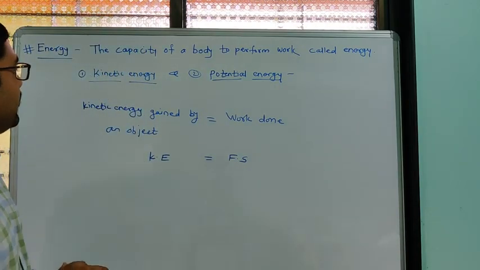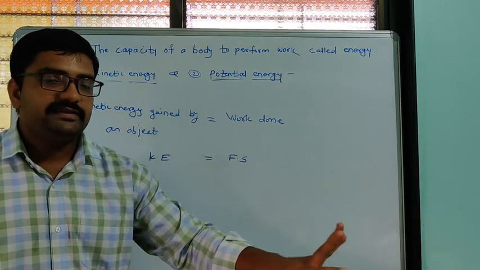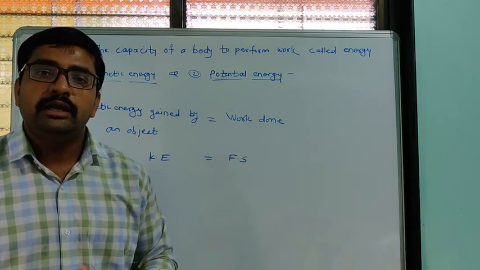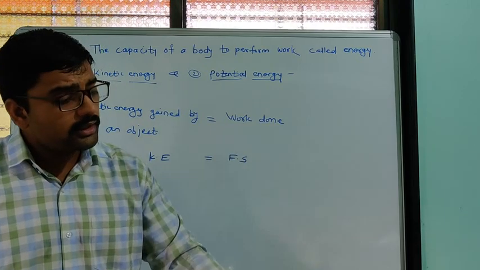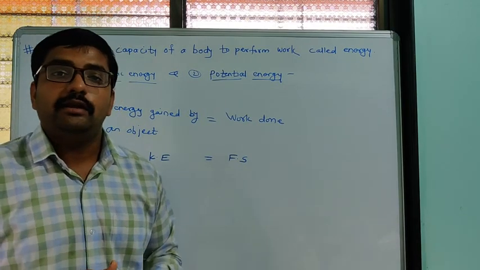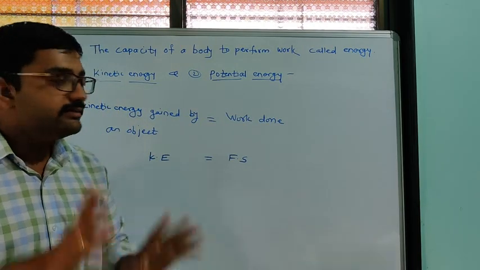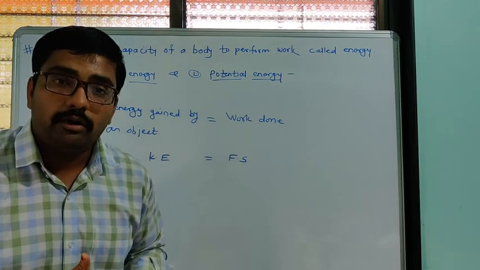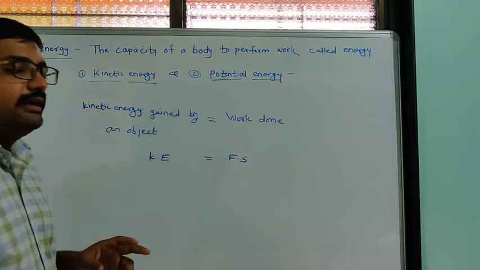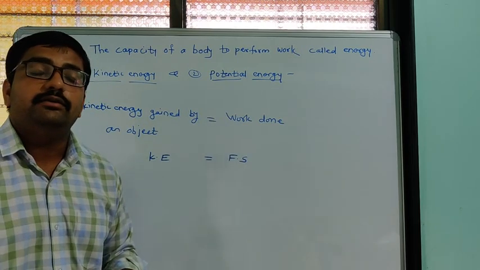So we can say that kinetic energy gained by an object. Initially one object is stationary and one is moving. After collision, that stationary object starts moving. It means that some work must be done there, and that is due to the kinetic energy of that second object. So we can say that kinetic energy gained by a stationary object is nothing but the work done on that object due to that kinetic energy. So kinetic energy is equal to work done, that is F into S.